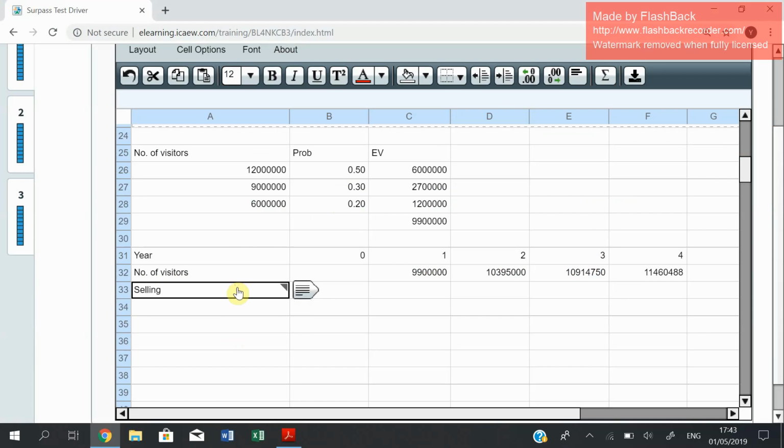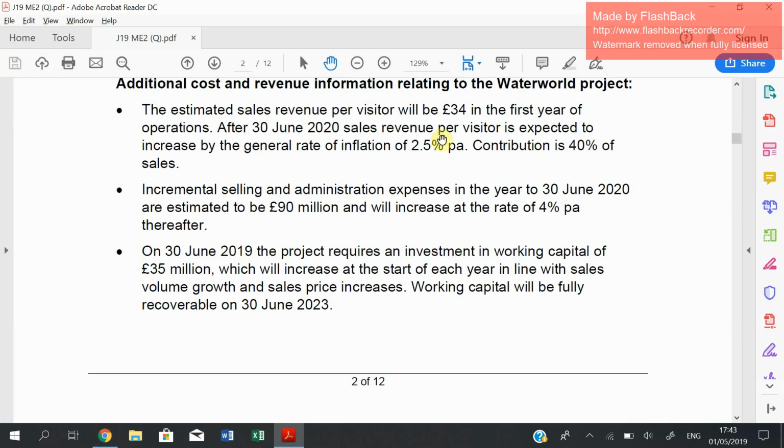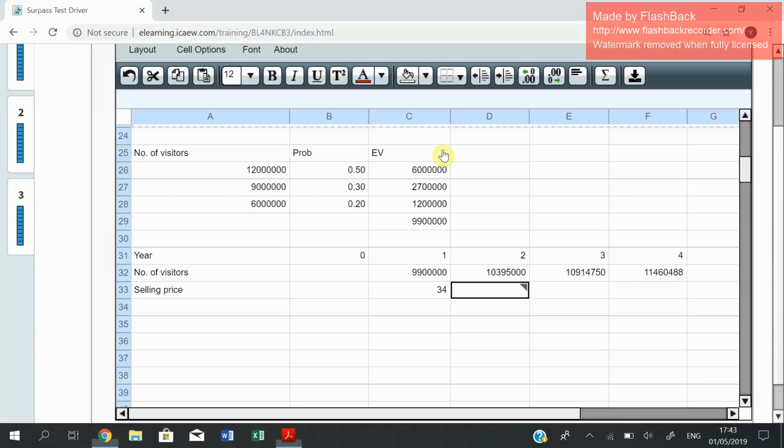So the selling price in the first year is mentioned is 34. After which it is going to grow by 2.5% per annum. So it's equal to this value multiplied by 1.025 is equal to this value. 1.025 is equal to this value multiplied by 1.025.